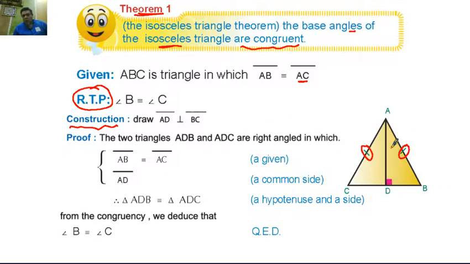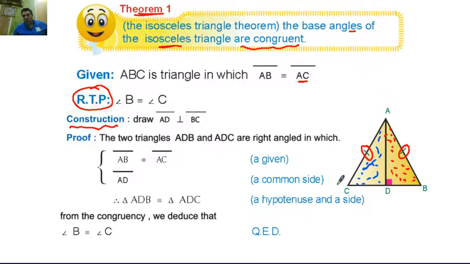We notice the triangle ABD and the triangle ADC. The two triangles have some conditions to be congruent. The first condition, AB equals AC, given.